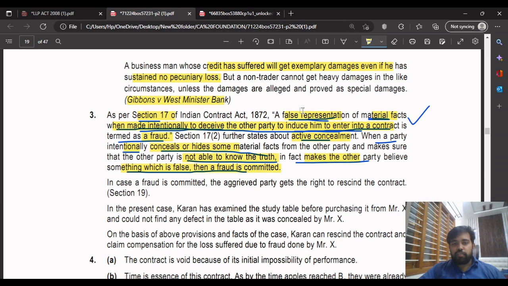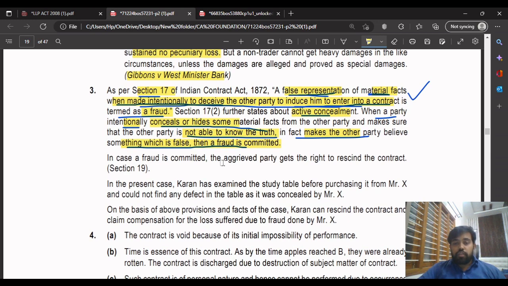You can just write these two sentences. False representation of material facts made intentionally to deceive the other party to induce him to enter into a contract. Then you can write the aggrieved party gets the right to rescind the contract. This is what I was telling. This word rescind, you have to use it like this only. Rescind the contract. You have to write the aggrieved party, you can't write the other party. You have to write the aggrieved party gets the right to rescind the contract. Rescind means cancel the contract.